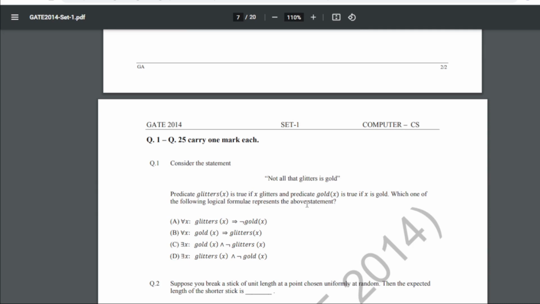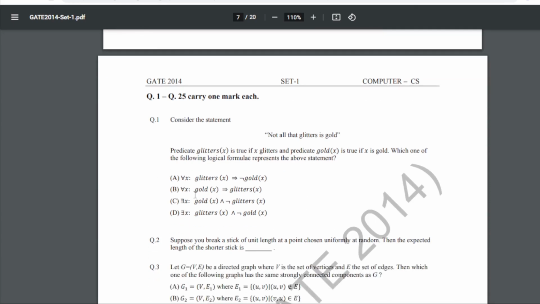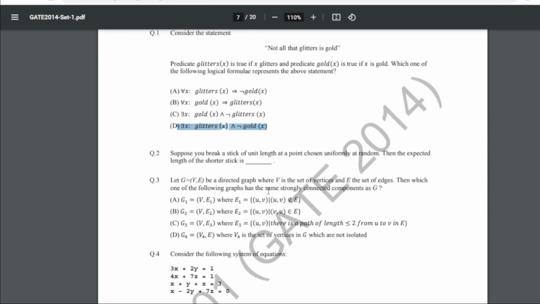Now, next question, that is the core computer science question. Consider the statement, "not all that glitters is gold." Predicate glitters(x) is true if x glitters, and predicate gold(x) is true if x is gold. Which one of the following logical formats represents the above statement? For this one, our answer will be D, that is, not all glitters is gold. So this is the expression that gives the correct way of stating the phrase.